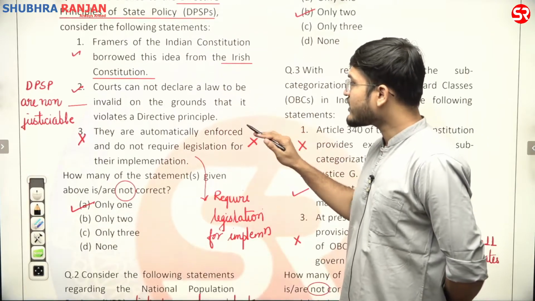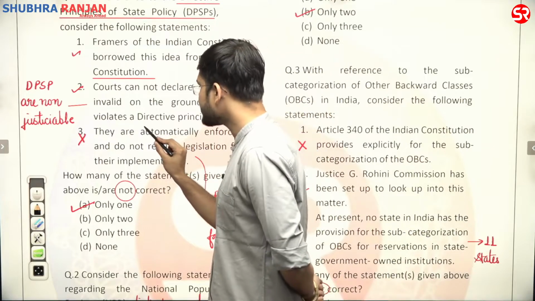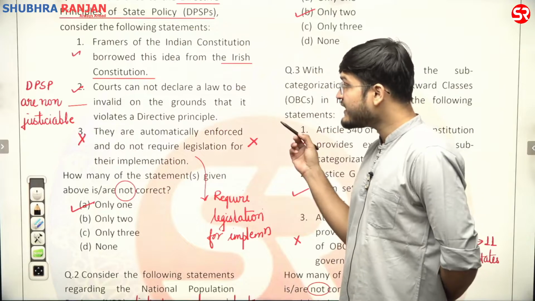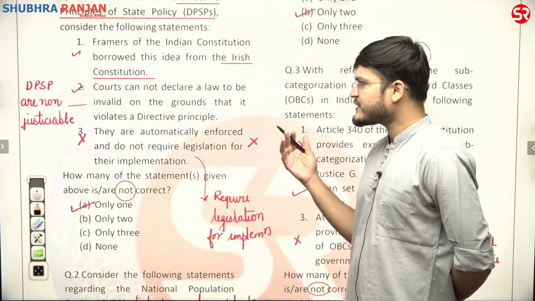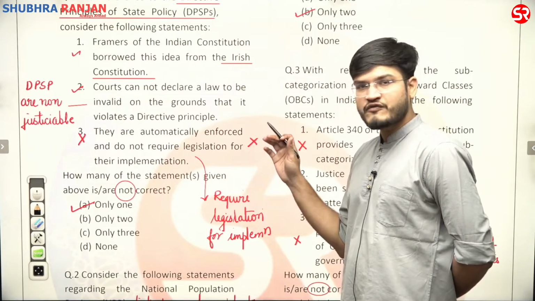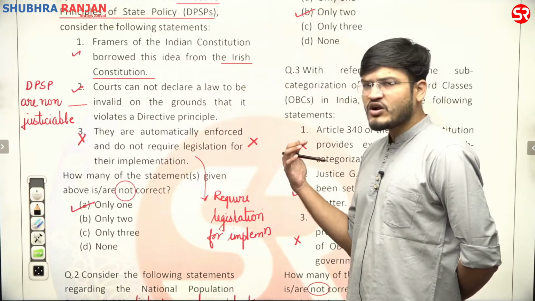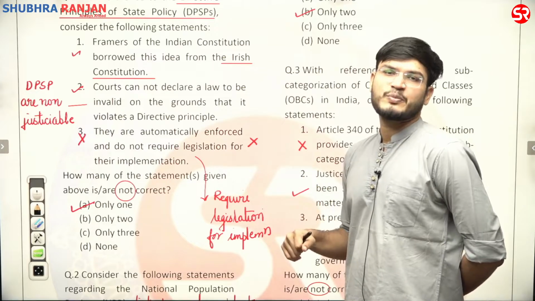Second is, court cannot declare a law to be invalid on the ground that it violates a directive principle. We all know that directive principles of state policy are non-justiciable in nature. So court cannot declare a law to be invalid on the ground that it is violating directive principle.